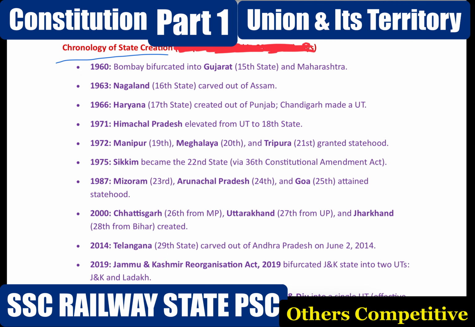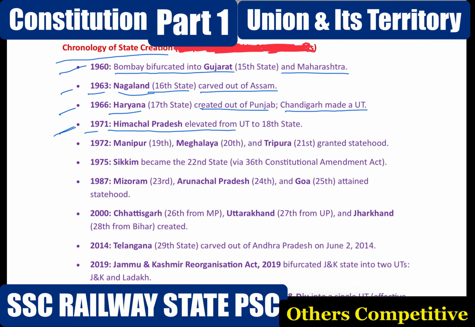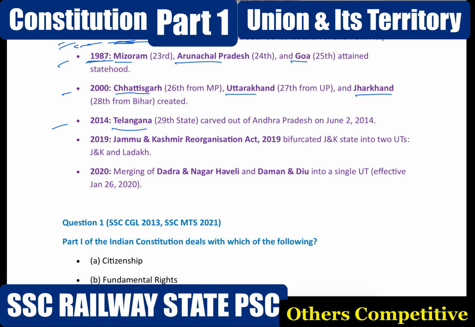Chronology of state creation: 1960, Bombay bifurcated into Gujarat and Maharashtra. 1963, Nagaland. 1966, Haryana, created out of Punjab. Chandigarh made a UT. Next, 1971, Himachal Pradesh. 1972, Manipur, Meghalaya and Tripura. 1975, Sikkim. And 1987, Mizoram, Arunachal Pradesh, Goa. 2000, Chhattisgarh, Uttarakhand, Jharkhand. 2014, Telangana. 2019, Jammu Kashmir Reorganization Act of 2019. 2020, Dadra, Nagar Haveli, Daman and Diu.